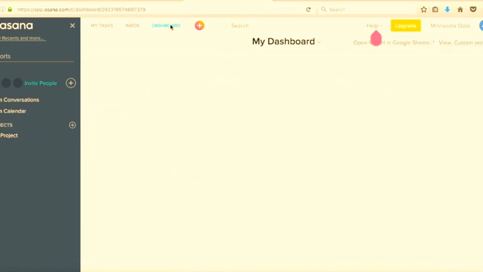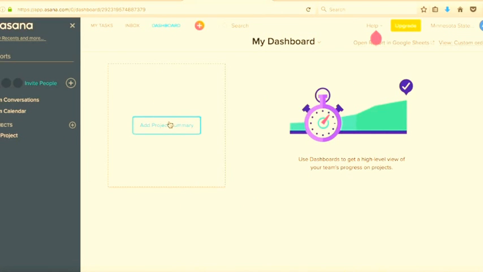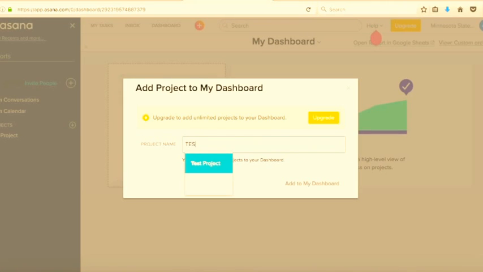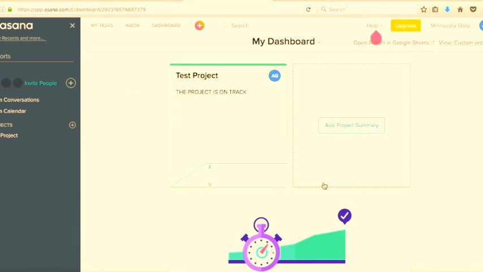Let's go to the dashboard. Dashboard is a place where you can see all the activities and all the reports that are going on in the projects that you're working on. Right now you have not added any project to your dashboard. The project name was test project, so I'll select test project and add it to my dashboard. As you can see, project name, project description, and in this chart you can see that there are 2 tasks remaining, and 0 tasks completed by now.